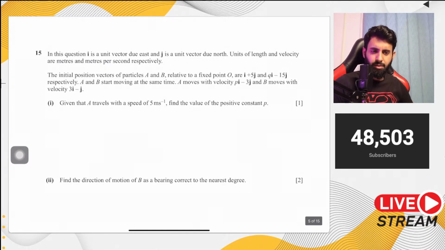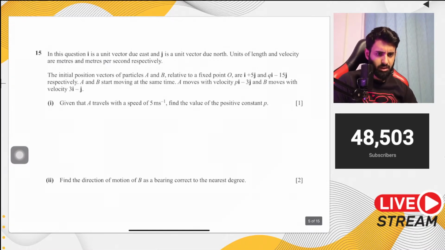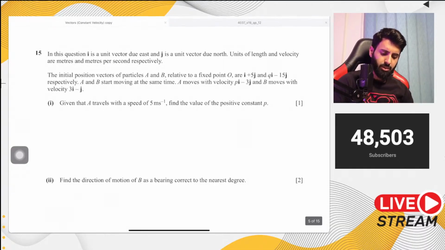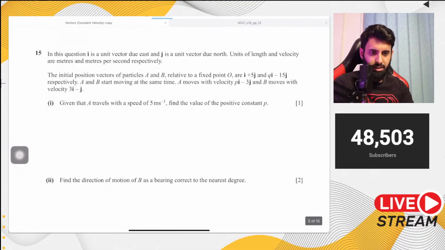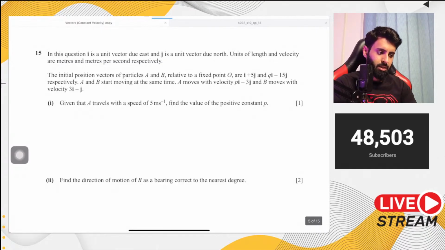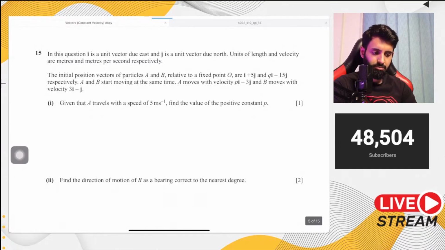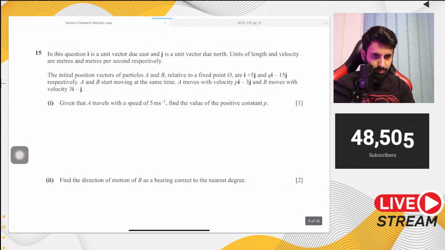Can we leave it in third form? Yeah, you can. The question didn't have a specific requirement, so you can totally leave it in third form. Only when the question has a specific requirement do you write it in that form.